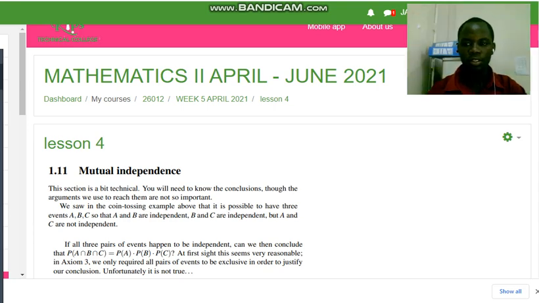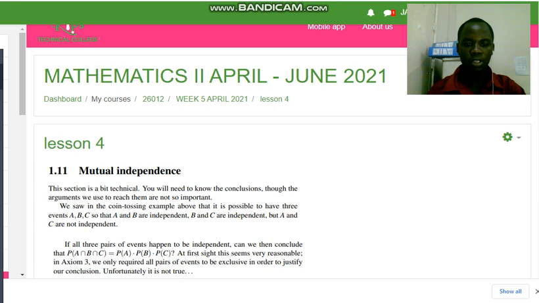We are continuing with probability, and today we want to discuss mutual independence. So this section is a bit technical. We will need to know the conclusions, though the arguments we use to reach them are not so important.